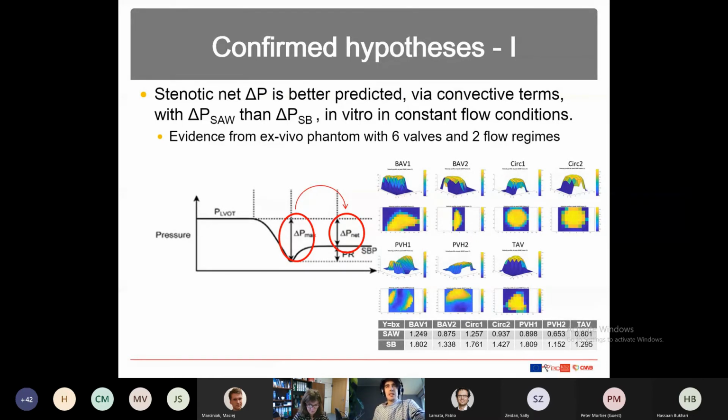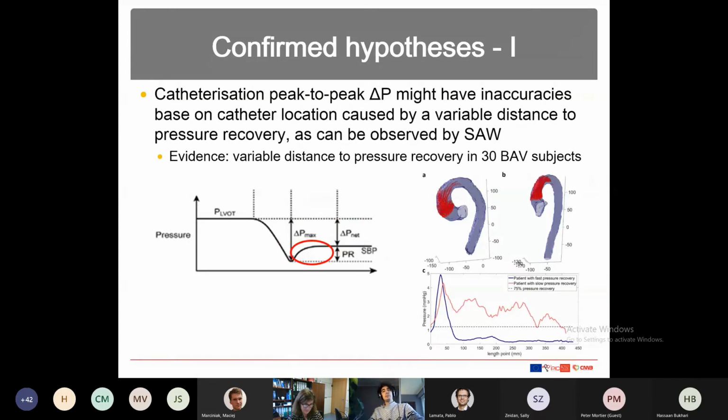We can match the catheterization and better predict it. And that's what we concluded, that the SAW is a better match, so a surrogate of the simplified Bernoulli. Be careful, I say surrogate and I don't say that we are really estimating the measurement, because there is this temporal gap that we don't account for. So the simplified advective WERP, the SAW, is still a relative measurement.